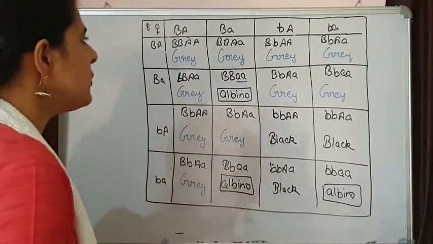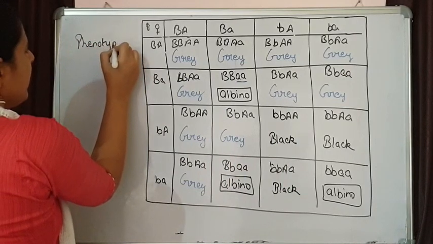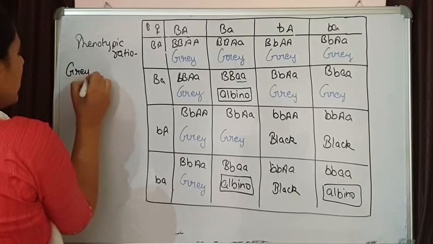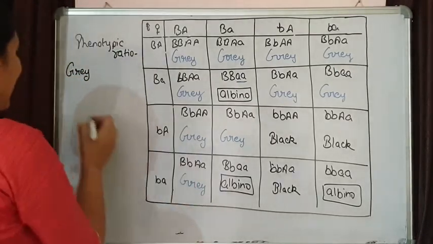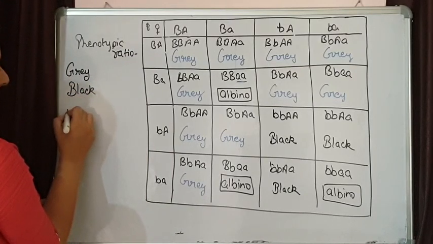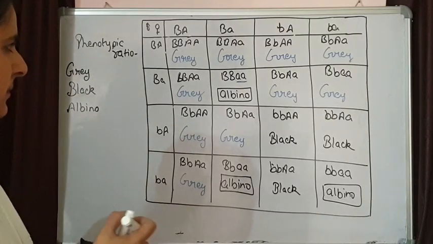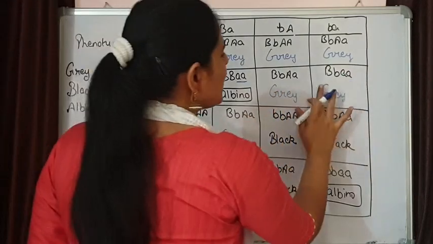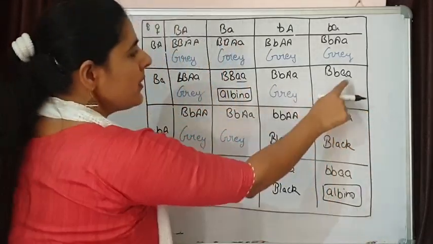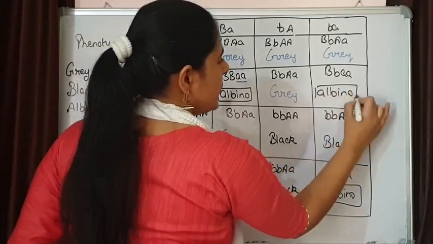And if we write down the phenotypic ratio for them, we are going to count the grey one, the black one and the albino. This is also albino. I have written grey by mistake, because small a is there. So this one will also be an albino.